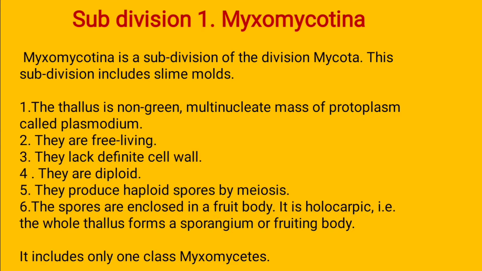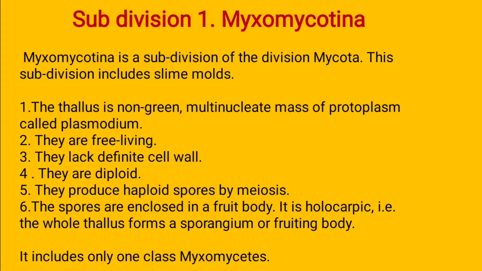Then they are free living and single cell structures. They lack a definite cell wall because they are free living, so they have no definite cell wall. They are diploid. It means the thallus structure is diploid, with the 2n chromosome number present. They produce haploid spores by meiosis. It means they have a diploid structure, but meiosis, the nuclear division, occurs, and then spore formation. The spores are haploid, which means they have half the chromosome number.